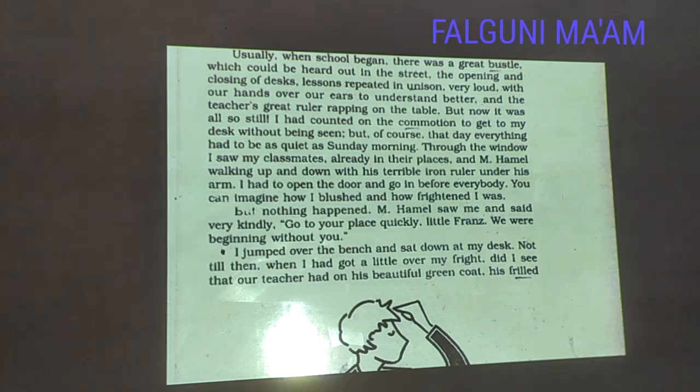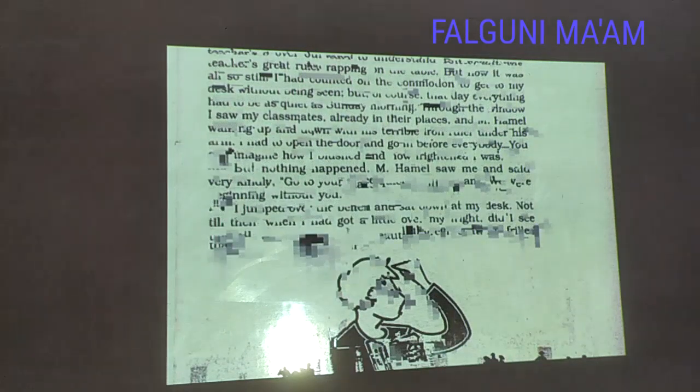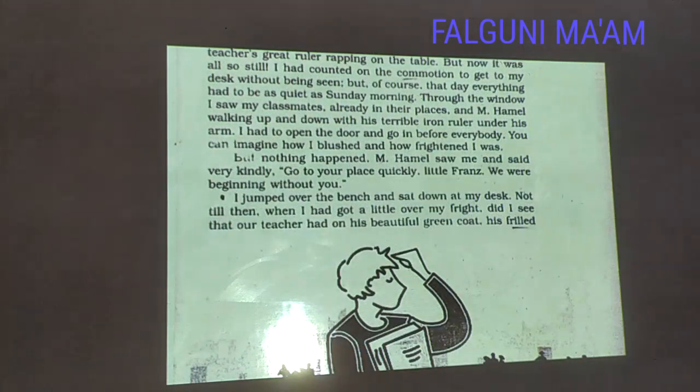But nothing happened. M. Hamel saw me and said very kindly, "Go to your place quickly, little friend. We were beginning without you." But that day was shocking and strange for our narrator, because completely unexpected things happened. M. Hamel saw him, but the teacher's reaction was very polite.